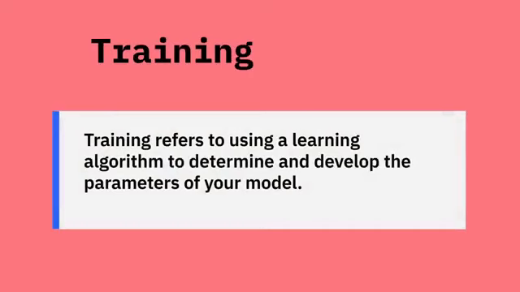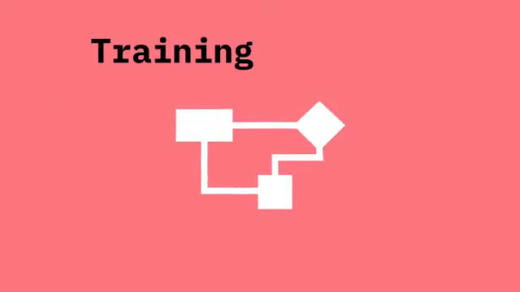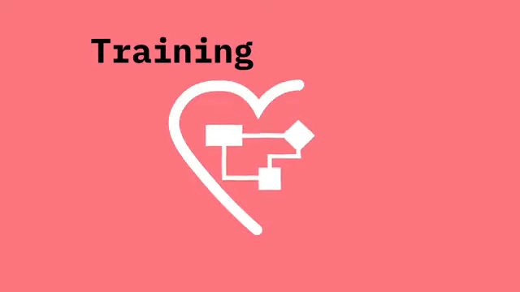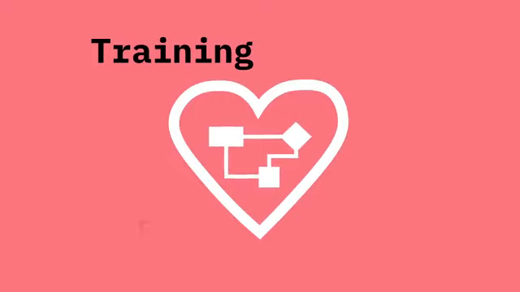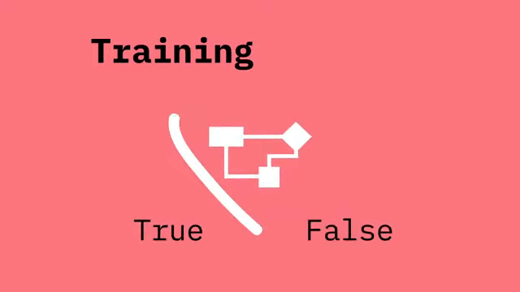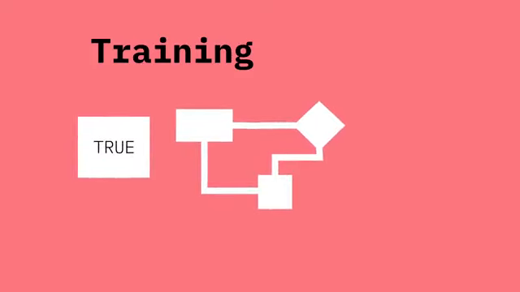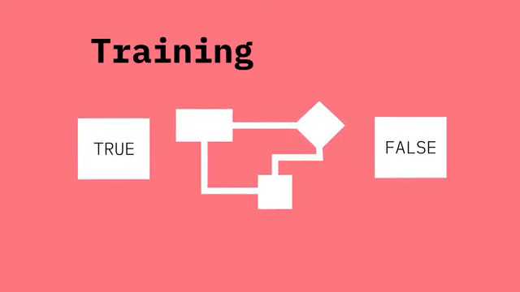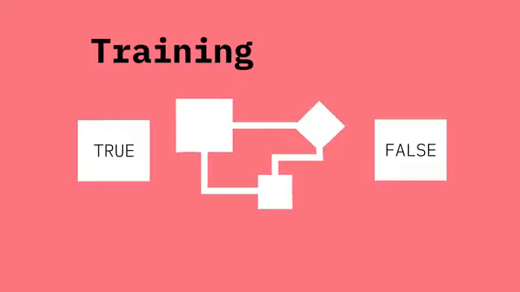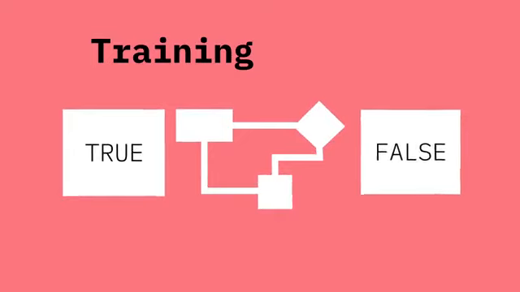What exactly do we mean by training? Training refers to using a learning algorithm to determine and develop the parameters of your model. While there are many algorithms to do this, in layman's terms, if you are training a model to predict whether the heart will fail or not, that is, true or false values, you will be showing the algorithm some real-life data labeled true, then showing the algorithm again some data labeled false. And you will be repeating this process with data having true or false values, that is, whether the heart actually failed or not. The algorithm modifies internal values until it has learned to tell from data that indicates heart failure, that is true, or not, that is false.